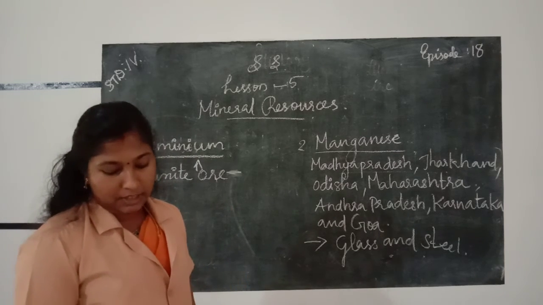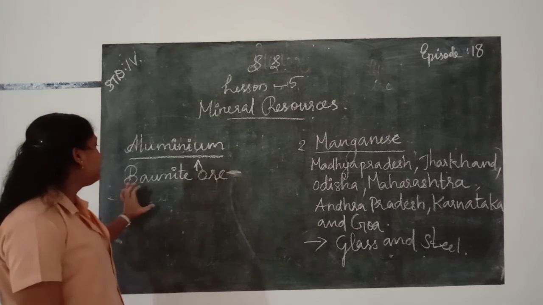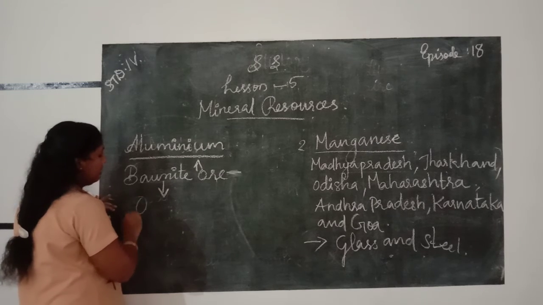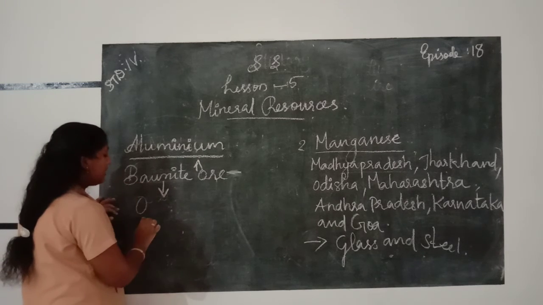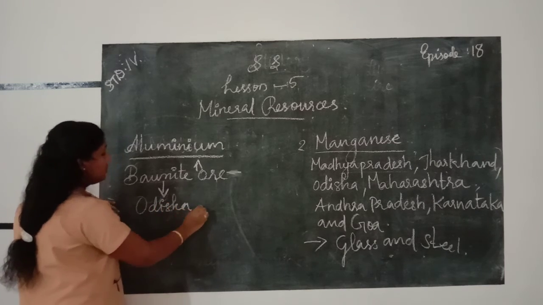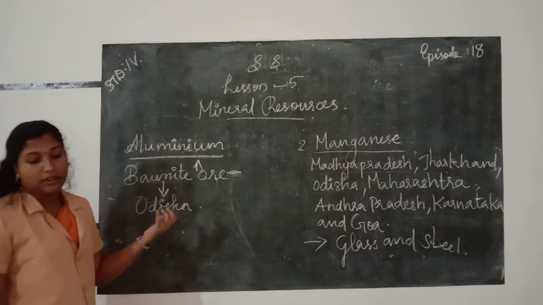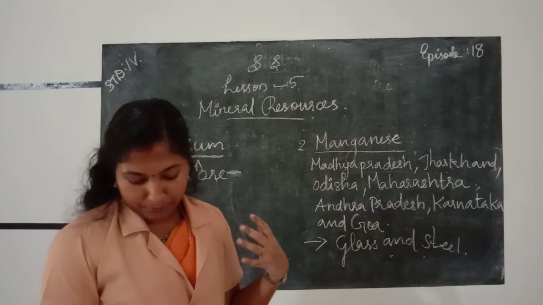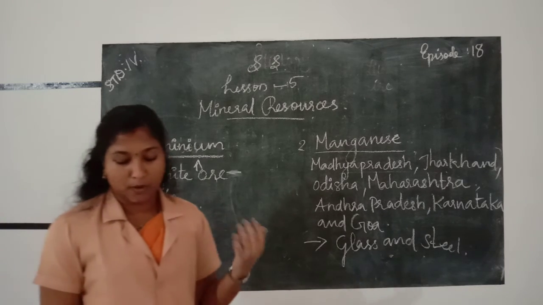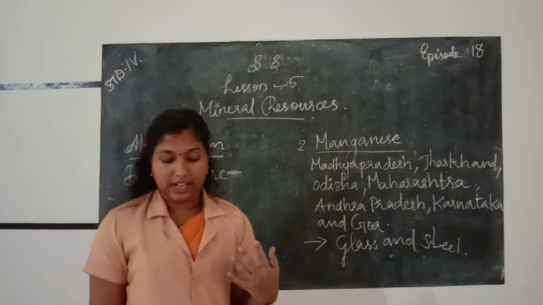Large deposits of bauxite ore are present in Odisha. Where is bauxite ore present? Large deposits of bauxite are present in Odisha. There are also deposits of bauxite in Maharashtra, Jharkhand, Madhya Pradesh, Karnataka and Gujarat.